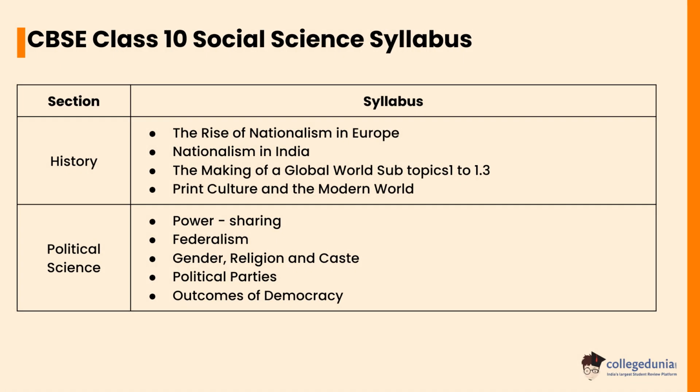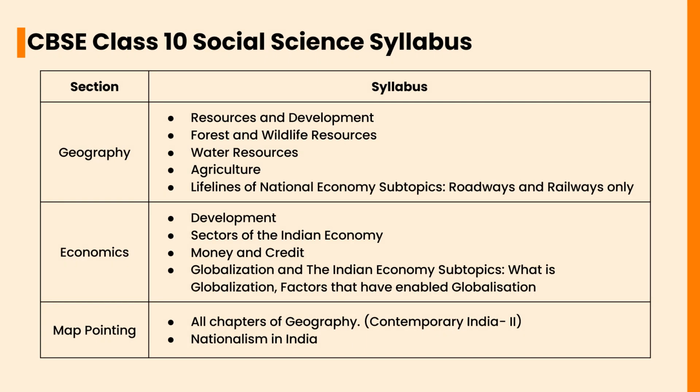In history, the important chapters are The Rise of Nationalism in Europe, Nationalism in India, The Making of a Global World, and subtopic 2 1.3, Print Culture and the Modern World. In political science, the important chapters are Power Sharing, Federalism, Gender, Religion and Caste, Political Parties, and Outcomes of Democracy. In geography, the important topics are Resources and Development, Forest and Wildlife Resources, Water Resources, Agriculture, and Lifelines of National Economy, subtopics roadways and railways only.